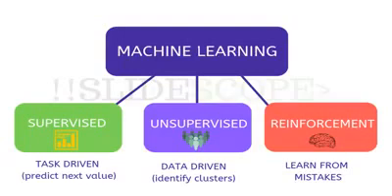In case of unsupervised learning, input is there but the data is not labeled and there is no such output. So we have to identify the clusters, or clusters can also be called groups. We have to find some patterns in the data so that we can predict some outcome on the basis of those clusters, where that particular thing will belong. Next thing is reinforcement. In case of reinforcement, the machine learns from mistakes.